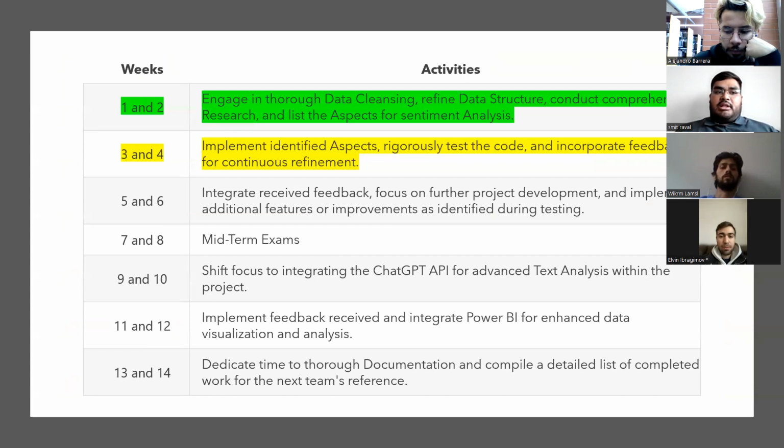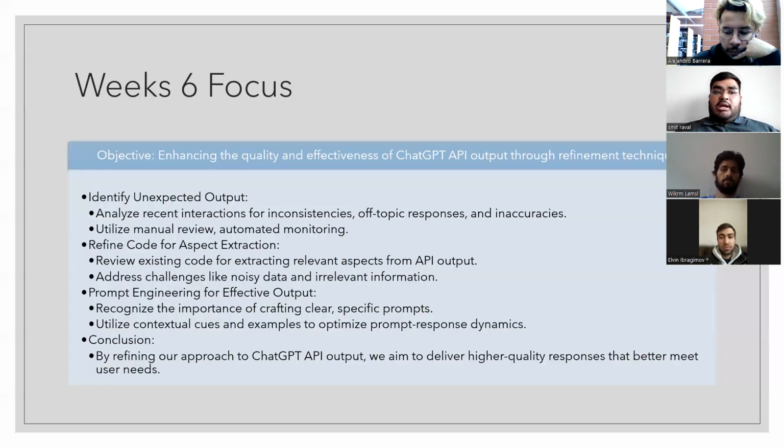These are the list of deliverables that we've given to the client for week 1 and 2. We made a deliverable to the client over the mail. In weeks 3 and 4, we implemented our model implementations and ChatGPT API integration as well, which is ahead of our plan. And in week 5, we managed to arrange a meeting with Bradley, and we presented our output, which is in the minutes of meeting, presented by our team lead.